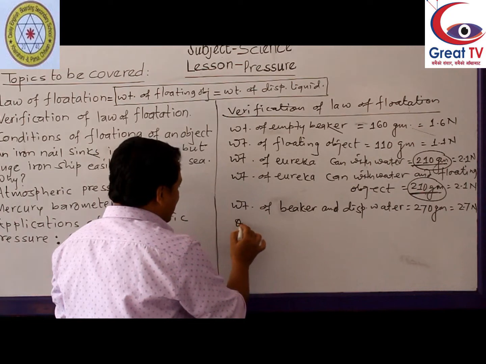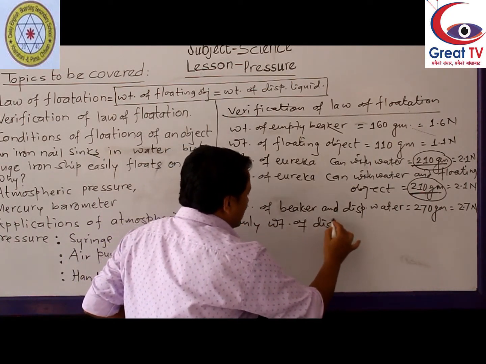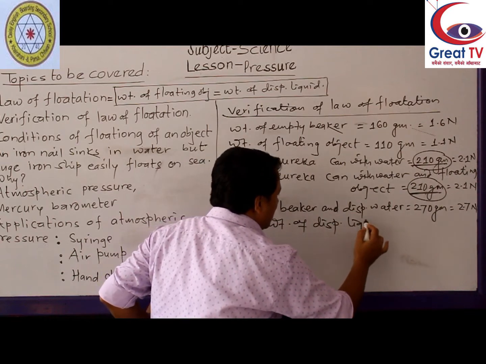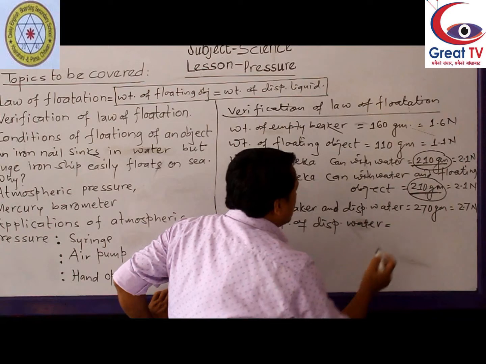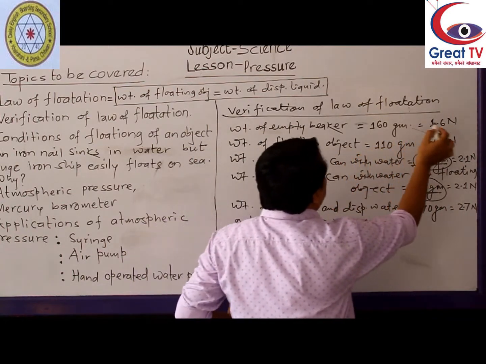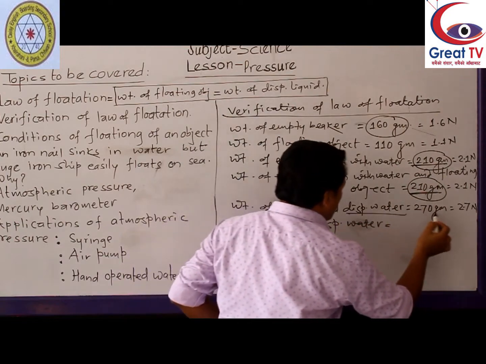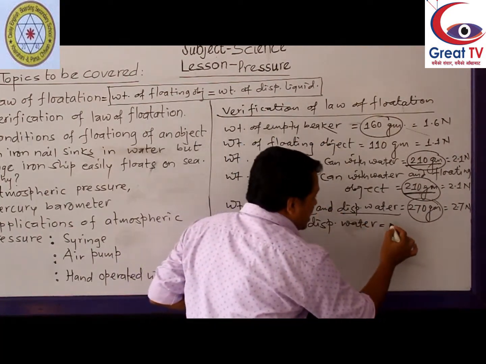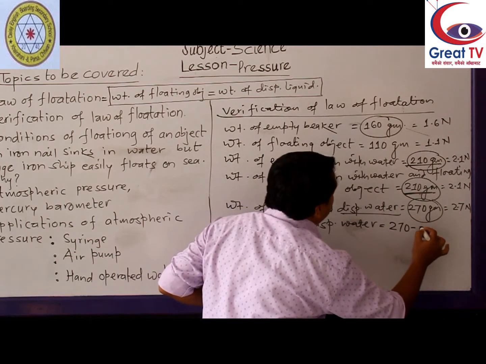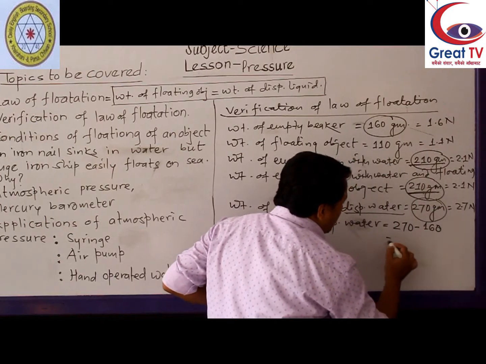It means only weight of displaced water: weight of empty beaker is 160 gram, weight of beaker and displaced water is 270 gram. So weight of displaced water only is 270 minus 160 gram. So equals to how much?